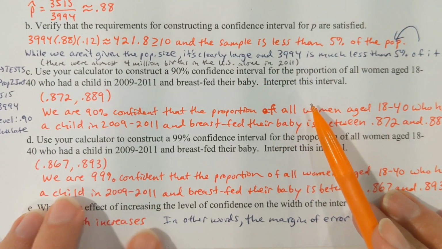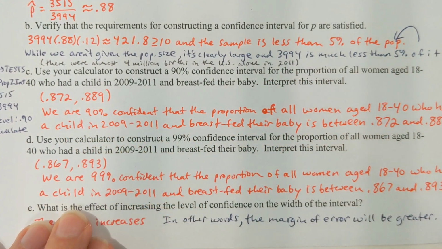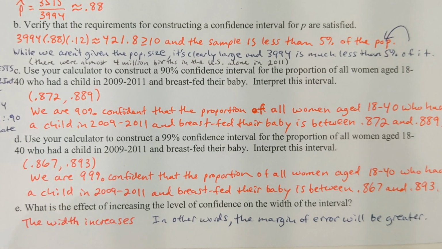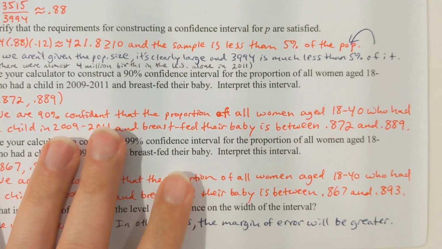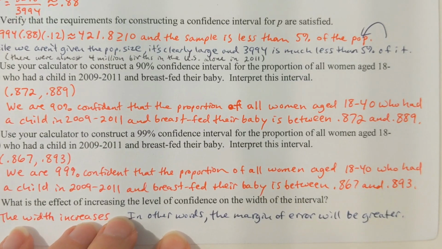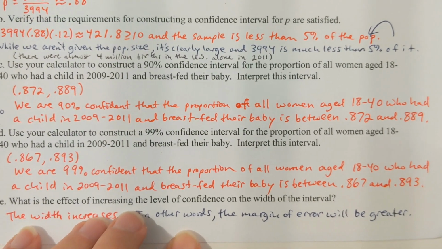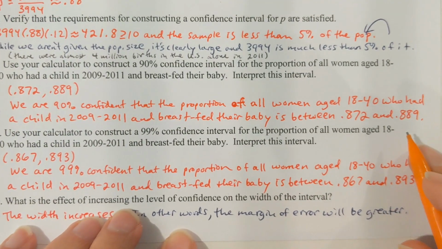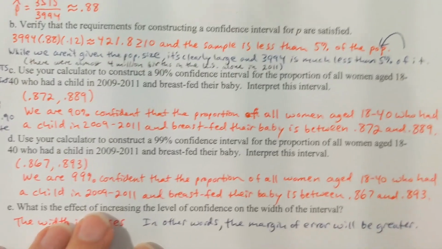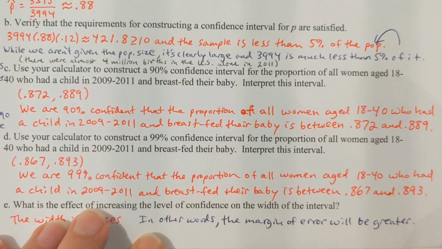Interpret the interval. Okay, so here's my answer, this interval of numbers, and the interpretation would be to say that we are 90% confident that the proportion of all women aged 18 to 40 who had a child in the years 2009 to 2011 and breastfed the baby is between 87.2% and 88.9%, or you can give it in decimal form there. Okay, like we're 90% sure of that.